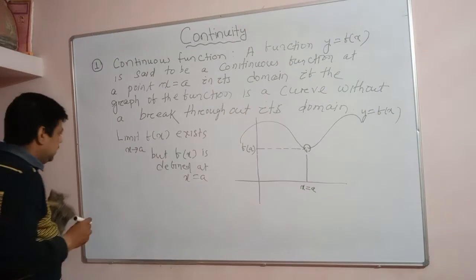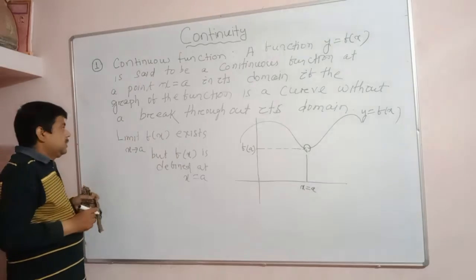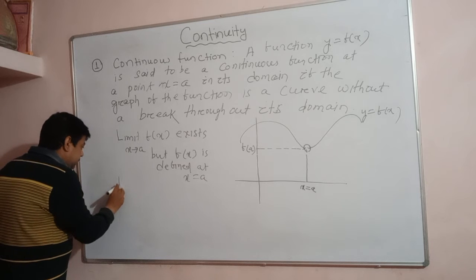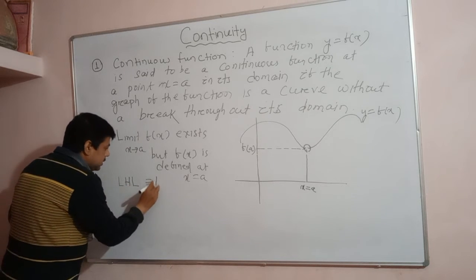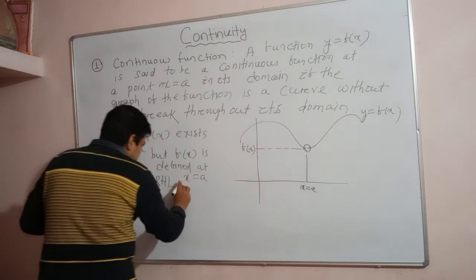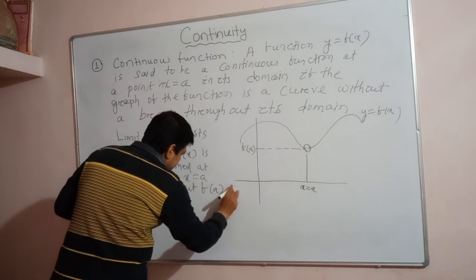Understand? You can see the left hand limit of the function exists. What does that mean? If a limit exists, all of you know the left hand limit LHL is equal to the right hand limit RHL. But f(a) is not defined.